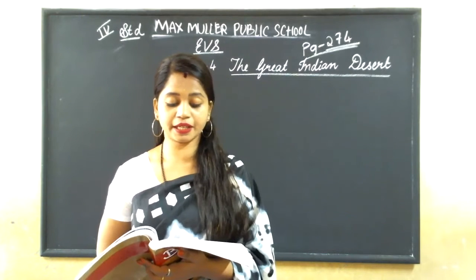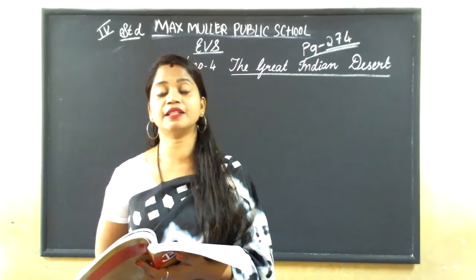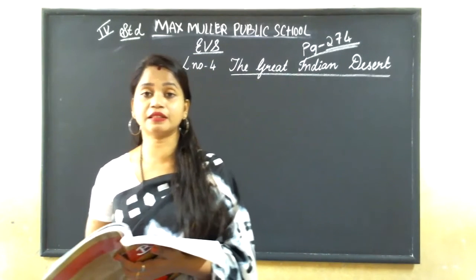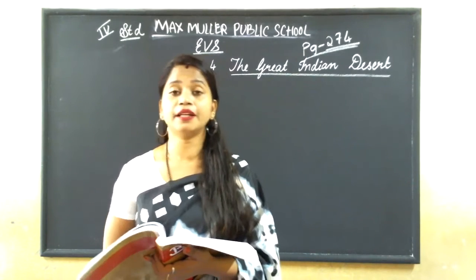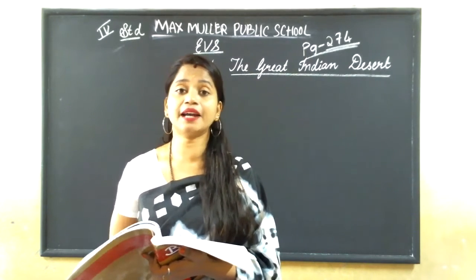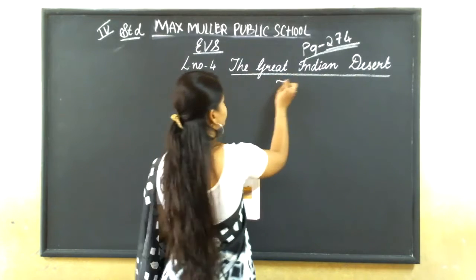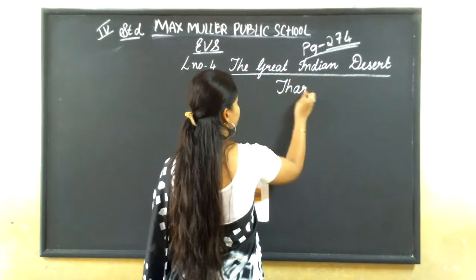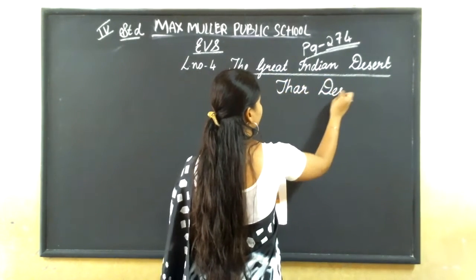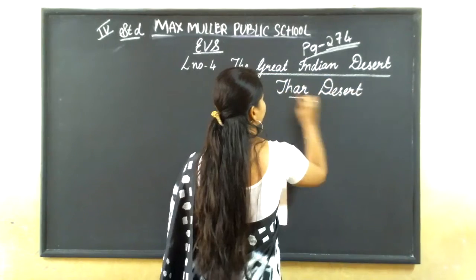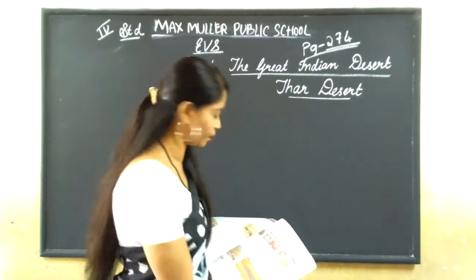The Great Indian Desert, this Western Desert, is also known as the Thar Desert.